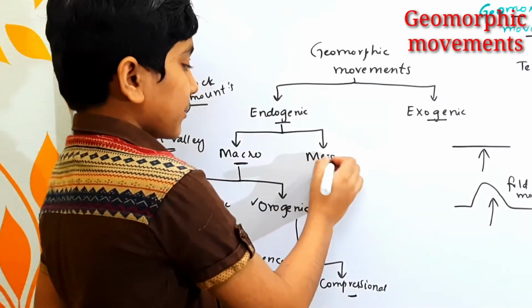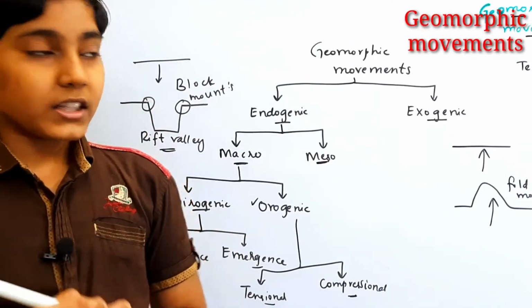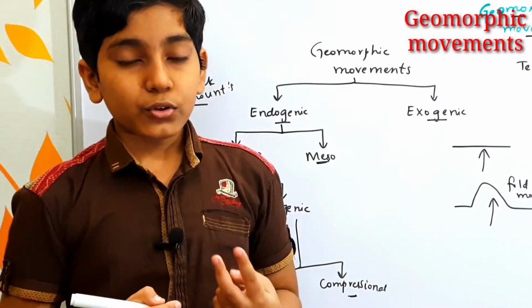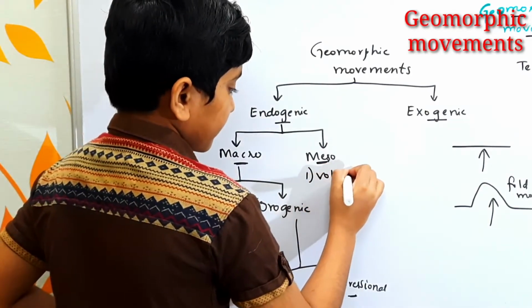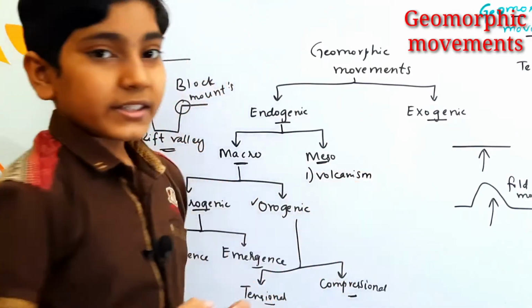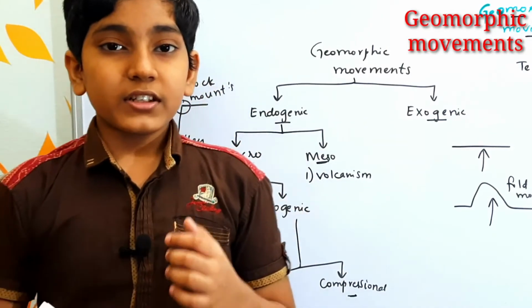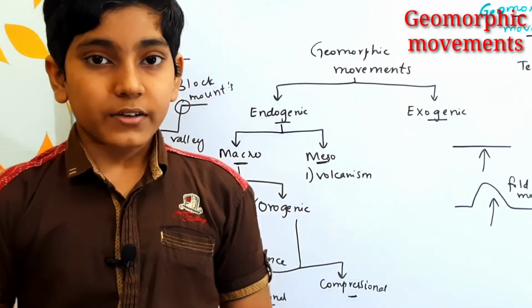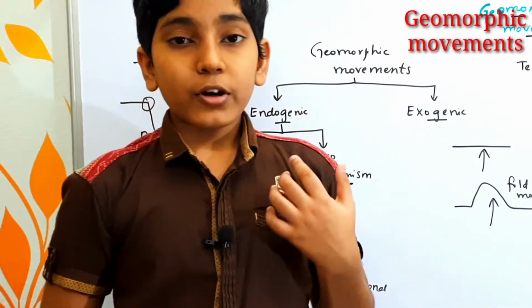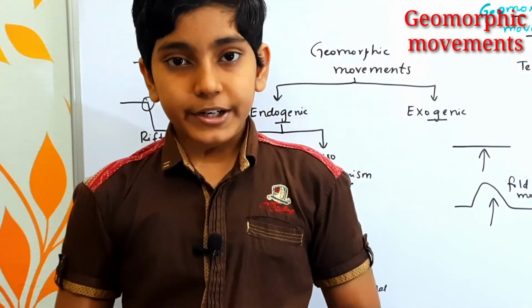Now let us come to the meso movements. In the meso movements, there are mainly two types of meso movements. The first one being the volcanism, which is nothing but a process in which the magma in the form of lava erupts out onto the earth's surface from the mantle. About volcanism, we have already made a separate video.